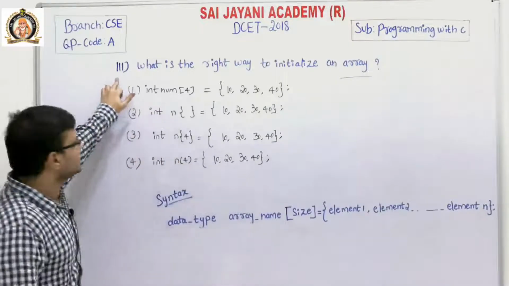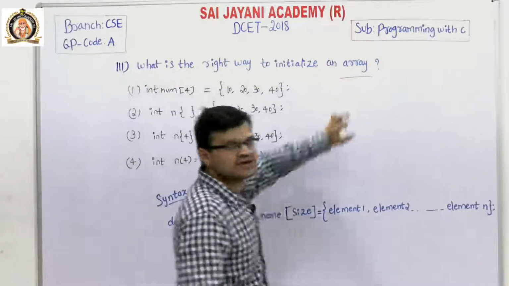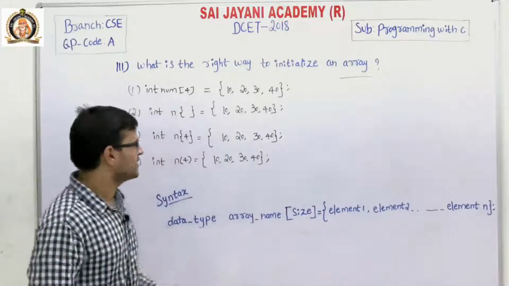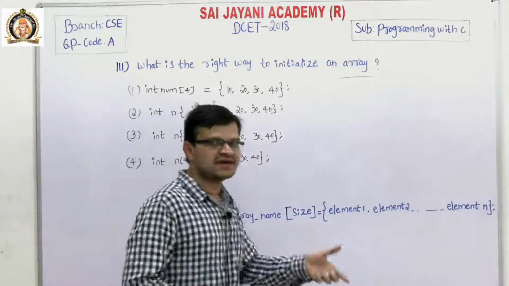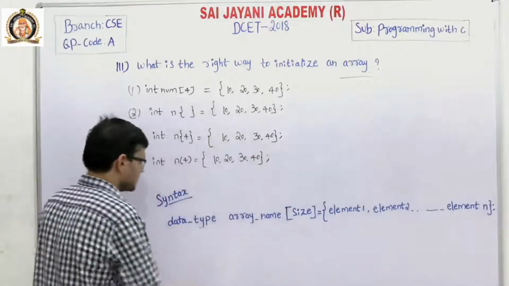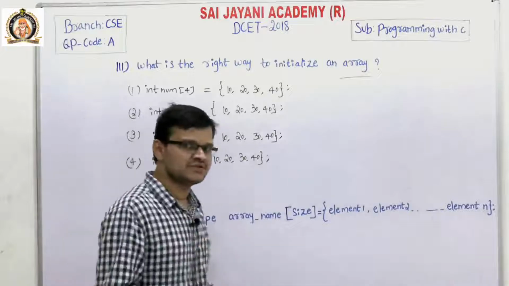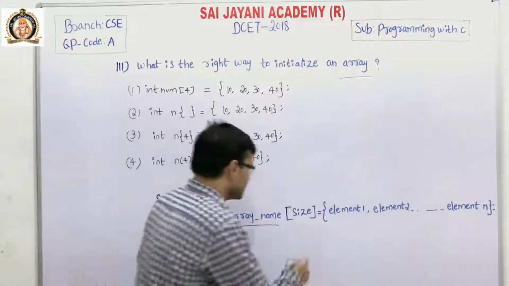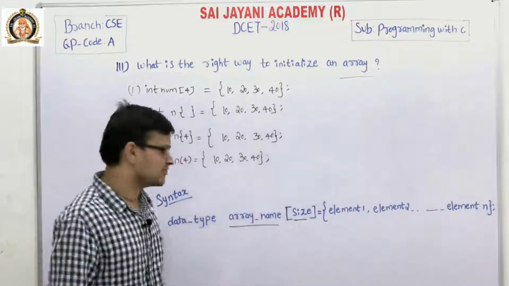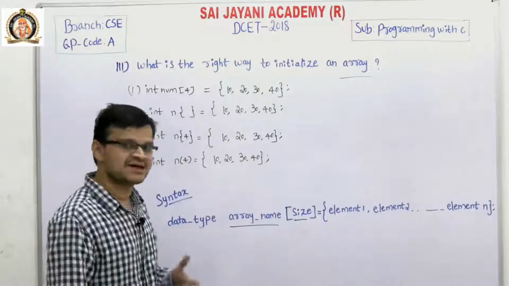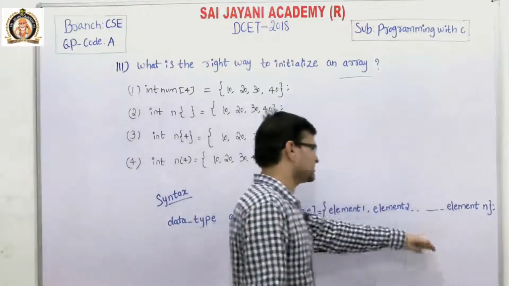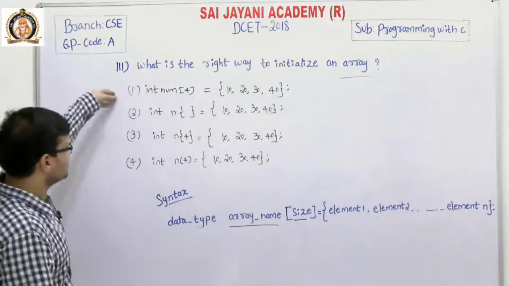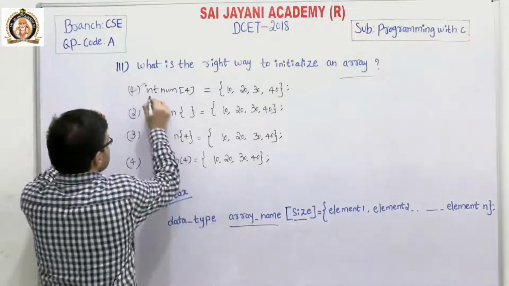Question number 111: what is the right way to initialize an array? We have 4 options. What is meant by an array? An array is a collection of similar data type. This is the syntax for initializing an array. The first one is the data type, which indicates the type of values that an array can hold, and the array name is the name of the array. The size indicates the maximum number of elements present in an array, and element 1, element 2 are all the array elements. When you compare this syntax to the above options, the first option is the right option.